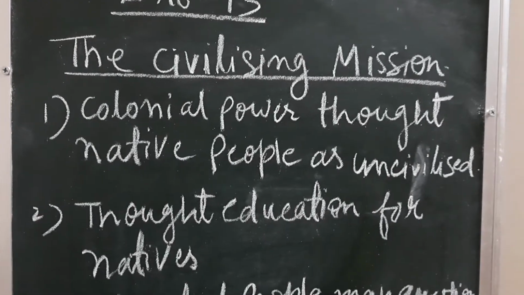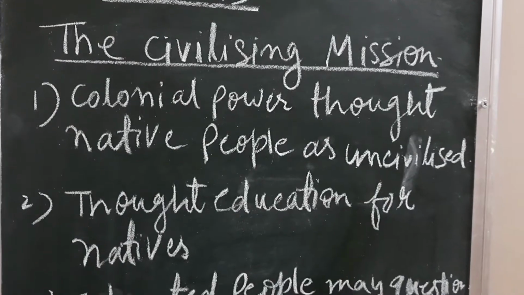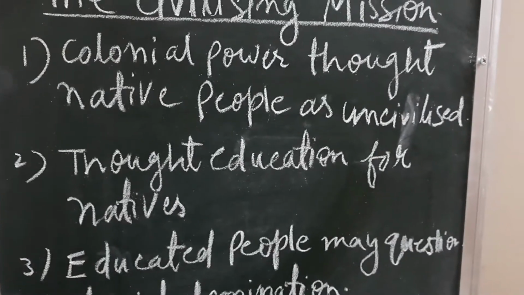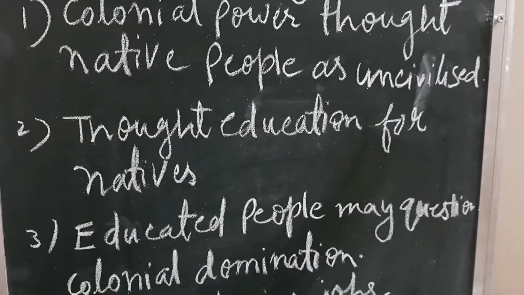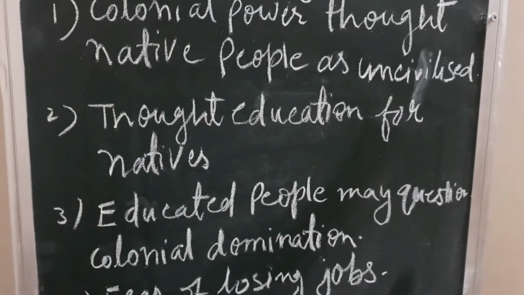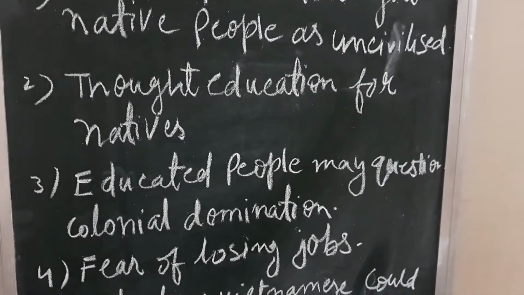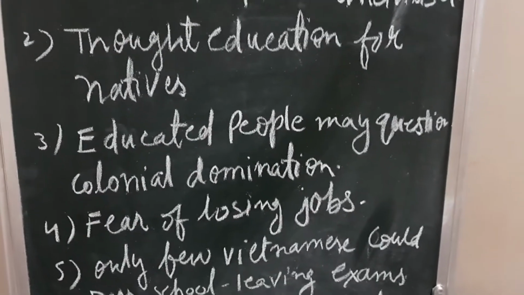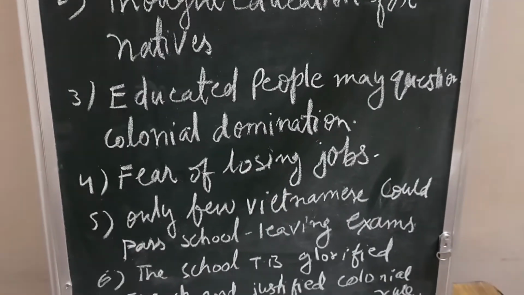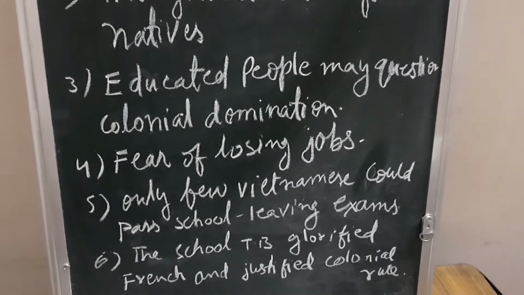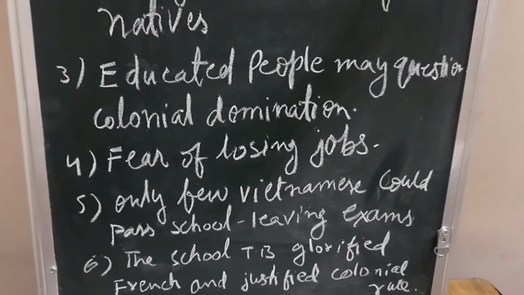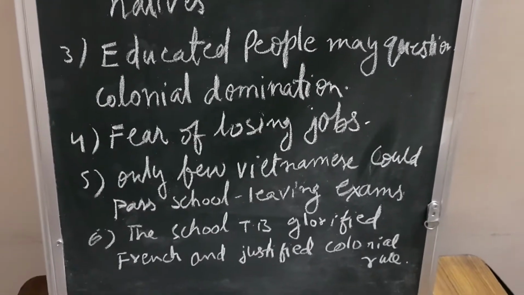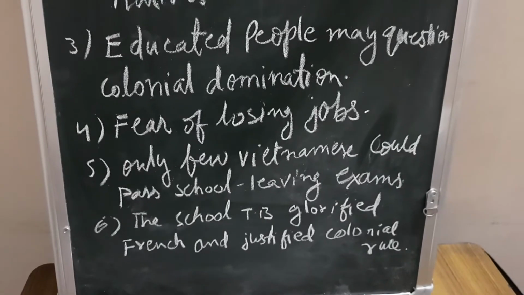Now let us summarize the topic, the civilizing mission. I have taken this topic under some points. Colonial power thought native people were uncivilized. They thought about education for natives. Educated people may question colonial domination. This was the fear among the colonial power. Fear of losing jobs. Only a few Vietnamese could pass school leaving exams because the higher studies were in the French language. The school textbooks glorified the French and justified colonial rule.